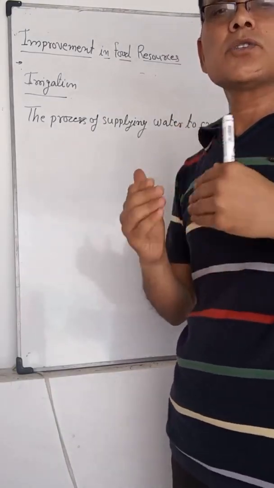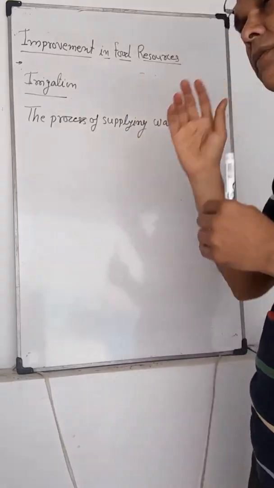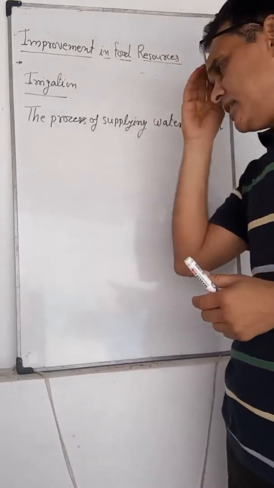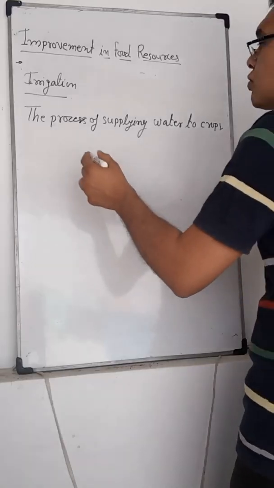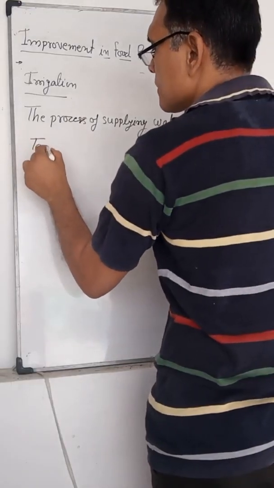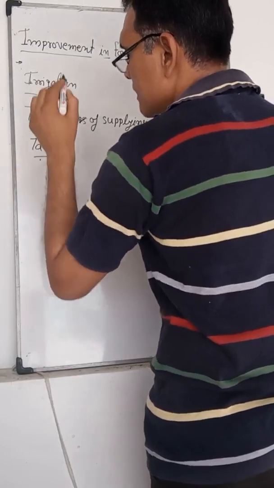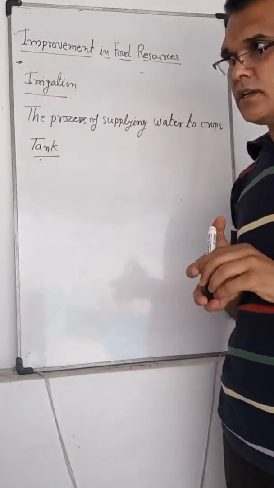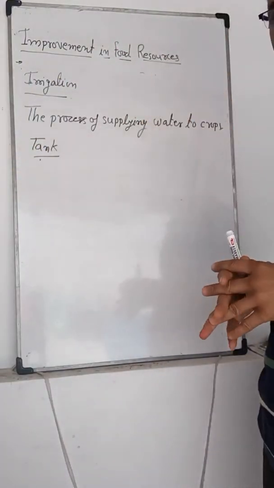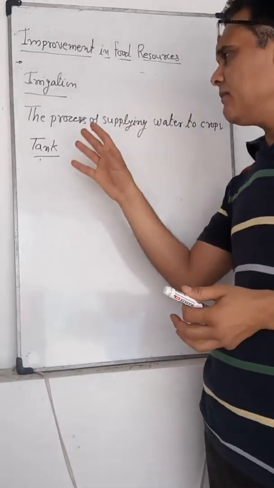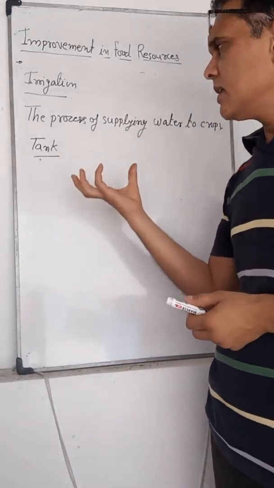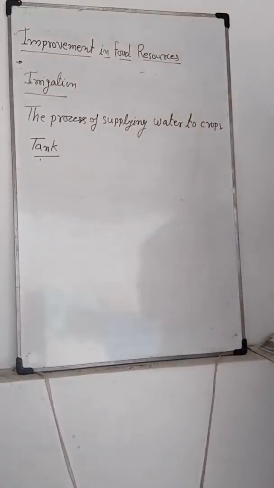Irrigation occurs through different modes. One is through the tanks. During the monsoon season we fill up the tanks, and when the monsoon is unavailable we utilize the water from the tanks.